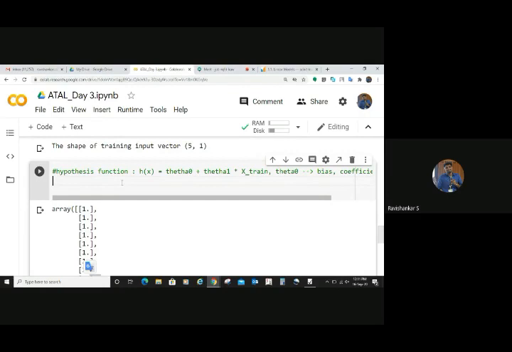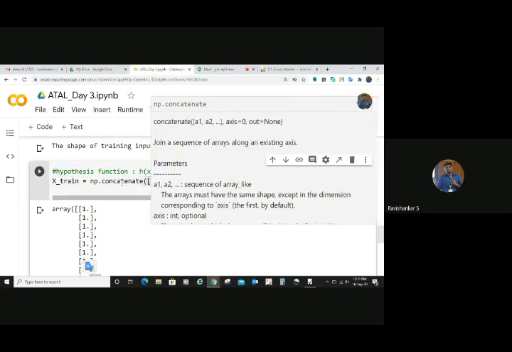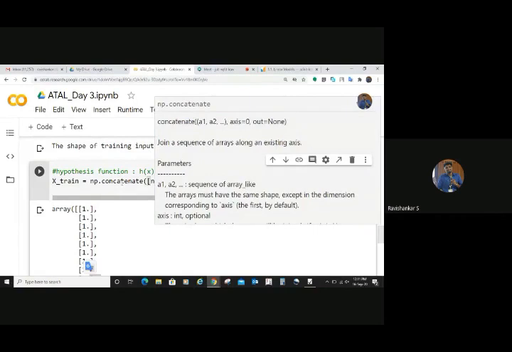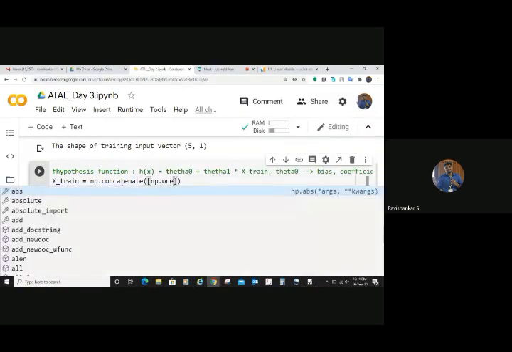How will you now modify your testing and training input? Your training input is equal to, for concatenating, you have something in NumPy called concatenate. Yes, you have a function called concatenate. Inside that, you pass what things you need to concatenate. You need to pass your np.ones, right?